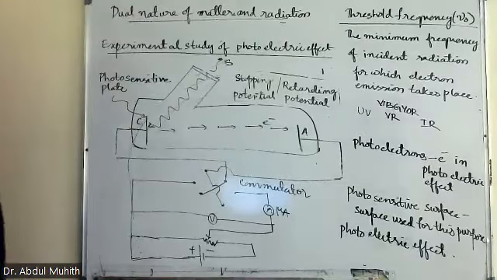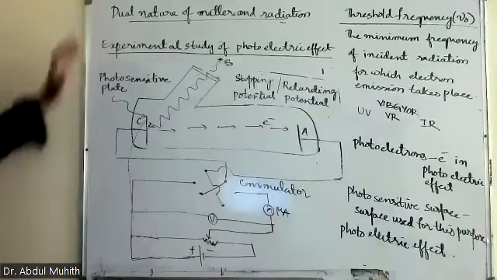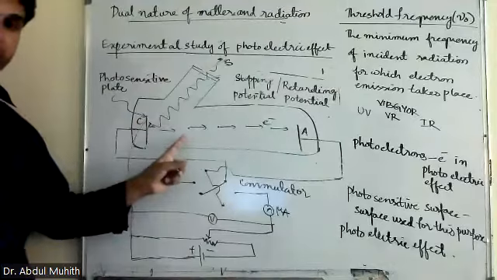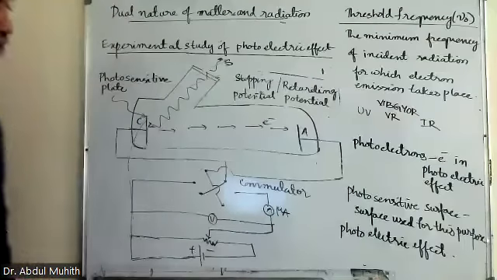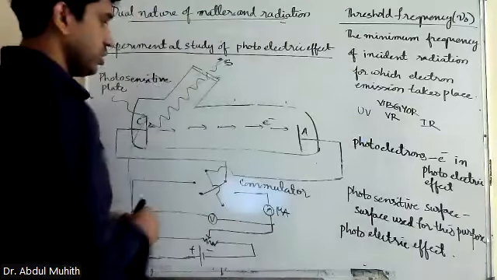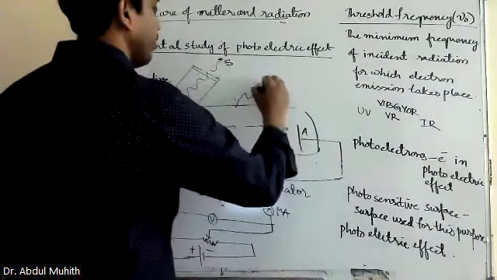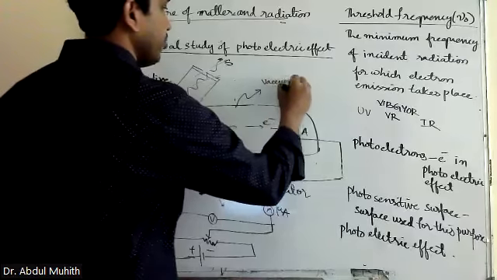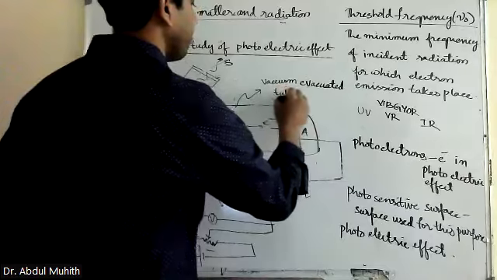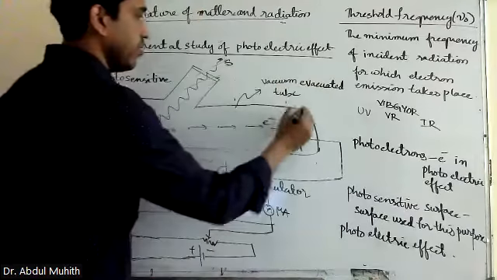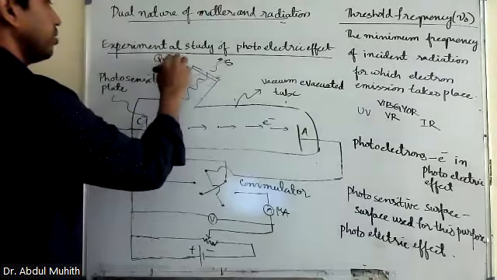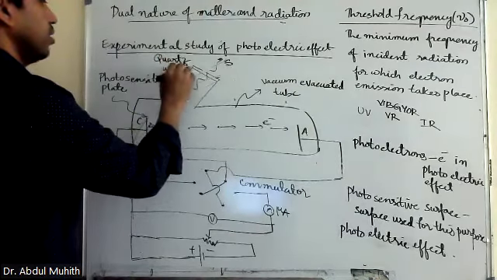Now, see the experimental study of the photoelectric effect, which was demonstrated by Albert Einstein. He has taken a vacuum evacuated tube. This tube is known as a vacuum evacuated tube. This window is known as the quartz window. It's transparent, made up of glass or quartz.